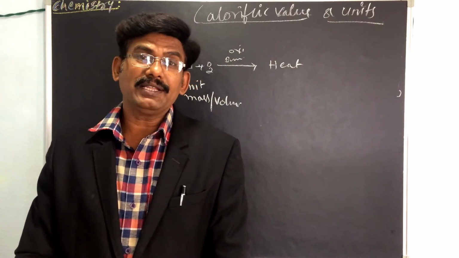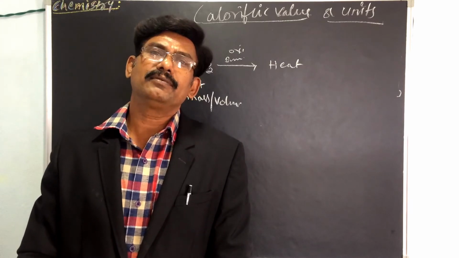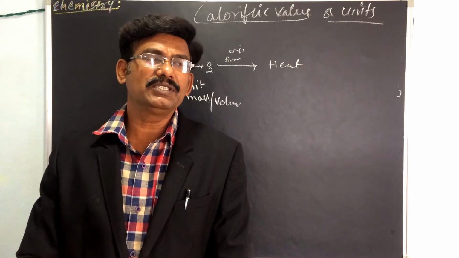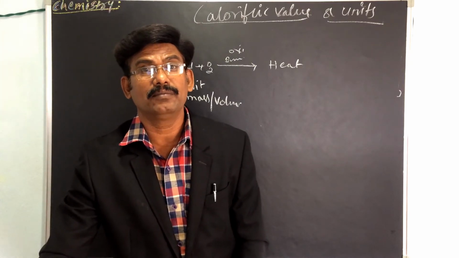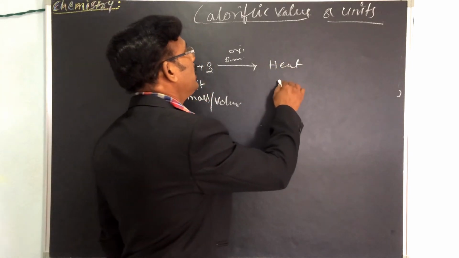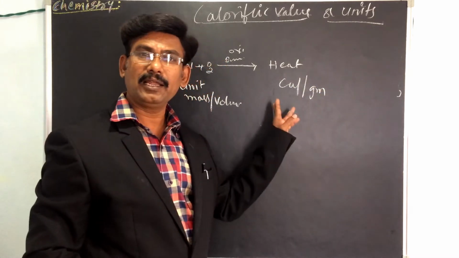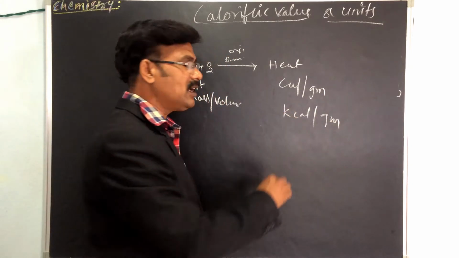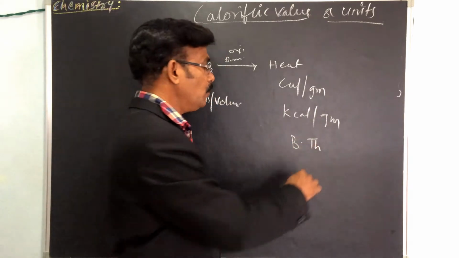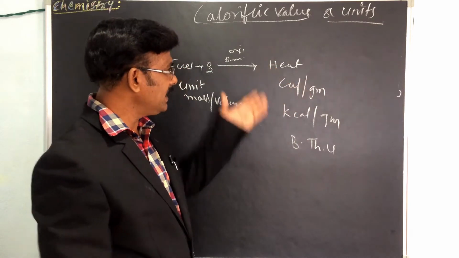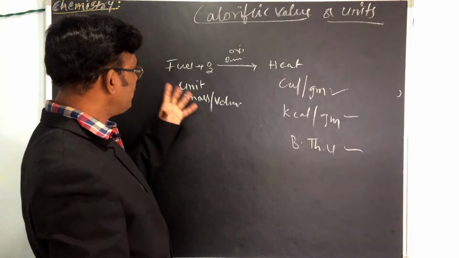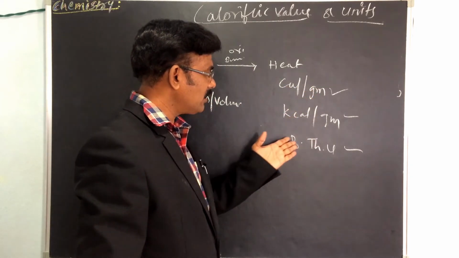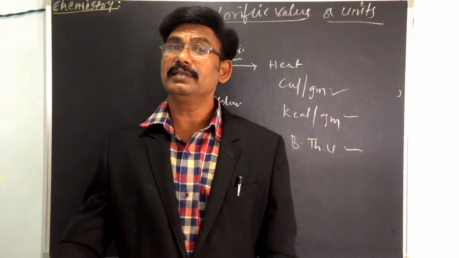Or we can say calorific value is the amount of heat liberated by the complete combustion of a unit weight of the fuel, and usually expressed in calories per gram, or kilocalories per gram, or British thermal unit. When the fuel is completely burned in the presence of oxygen to liberate heat, that heat we have to calculate in calories per gram, kilocalories per gram or British thermal unit. Okay, these are the units.